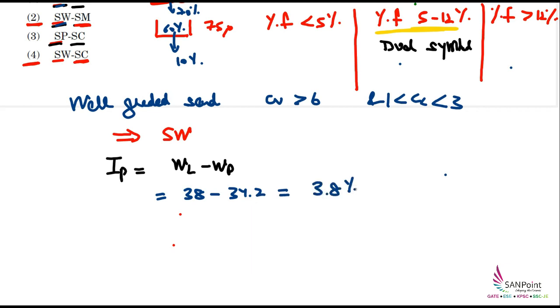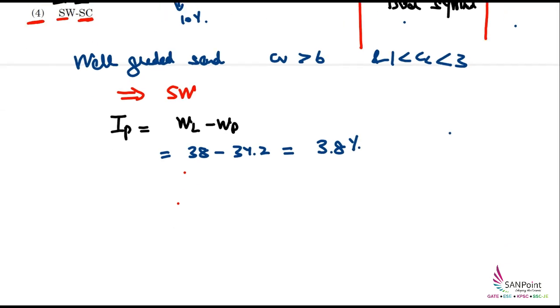Now there are two ways to solve further. What I can do is, if this value is less than 7, that means it is basically containing silt. And if this value is more than 7, then it is called a clay. Then clay will be present. So from there I can solve.